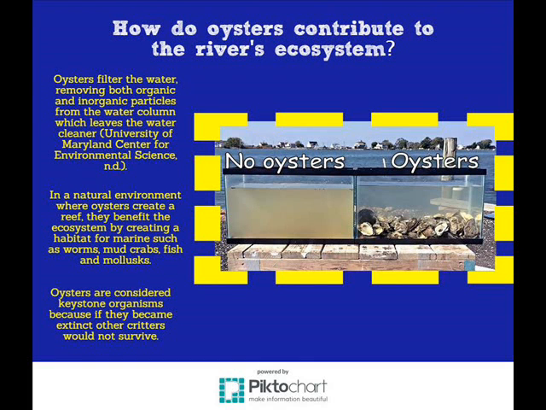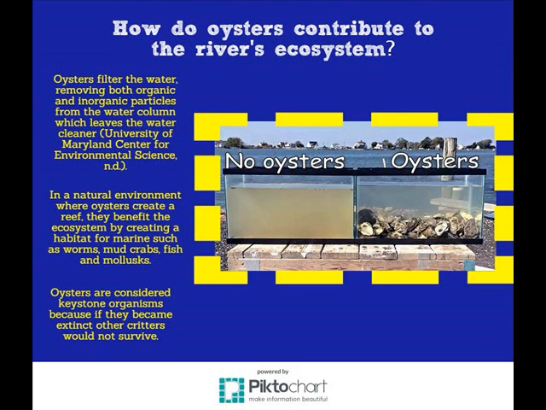The first is, how do oysters contribute to the river's ecosystem? Oysters are a vital component of a river's ecosystem. Oysters filter the water, removing both organic and inorganic particles from the water column, which leaves the water cleaner, according to the University of Maryland Centre for Environmental Science.